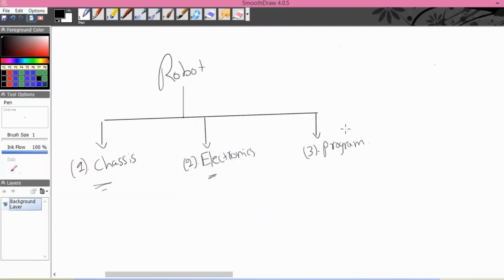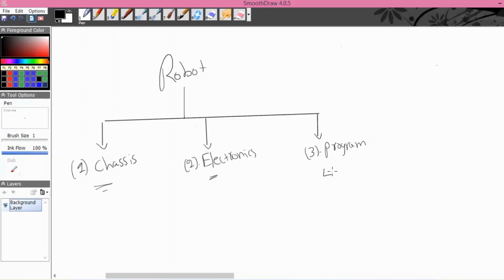And most importantly, there must be a program. What is meant by a program? A program is a set of instructions. Right. So again, a robot can be divided into three main categories. The chassis, which includes the mechanical parts, metals, rubbers. The second one is electronic components. And most importantly, there must be a program. Program means set of instructions.